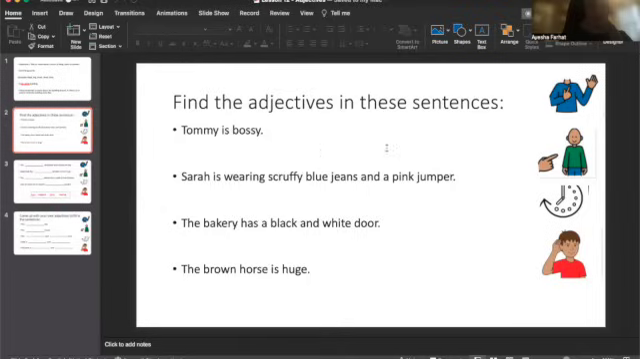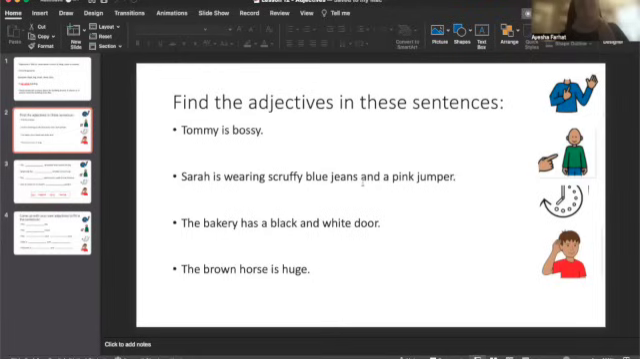Okay, so I hope you have had some time to go through these sentences yourself and spot the adjective, spot the describing word. So, Sarah is wearing scruffy blue jeans and a pink jumper. Now I have to think about what tells me more about Sarah in this sentence. So the scruffy blue jeans tell me that her jeans aren't very nice, because the word scruffy means the jeans are old or have rips and holes in them. They're not very nice jeans.